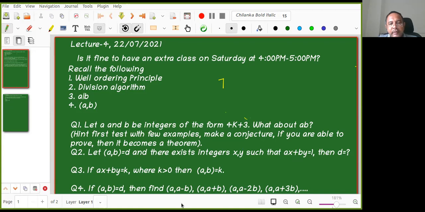I'll erase everything, so please comment on that. Okay, what is the comment? So Vishal claimed that if A and B are of the form 4k plus 3, then A into B is of the form 8k plus 1. Even including Vishal, is it true or not?